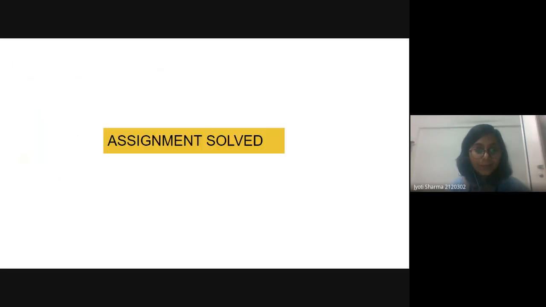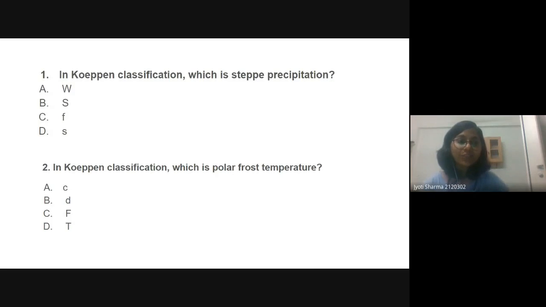So let's come up with the assignment. You already know about it. So let's start with the first question. In the Köppen classification, which is the climate with the highest precipitation? Danish, will you guess?